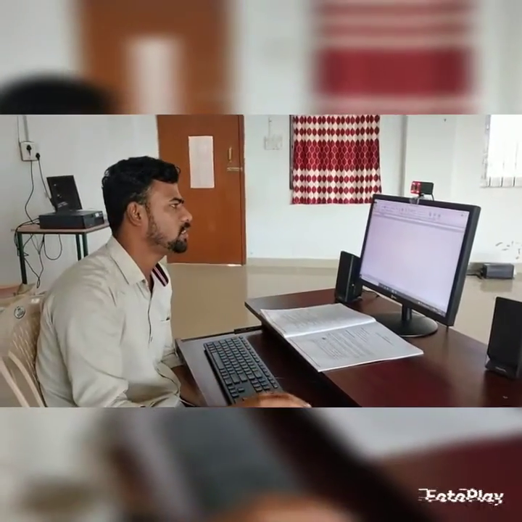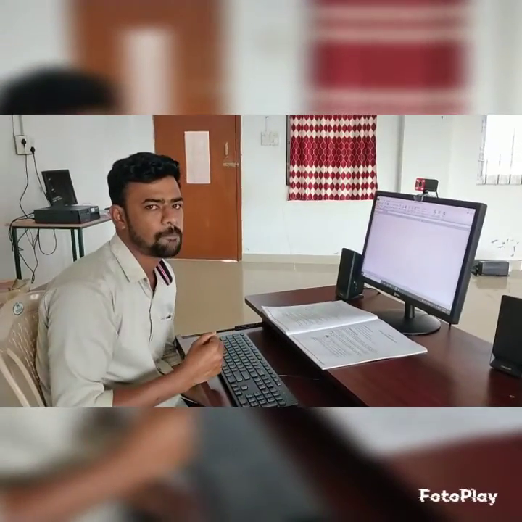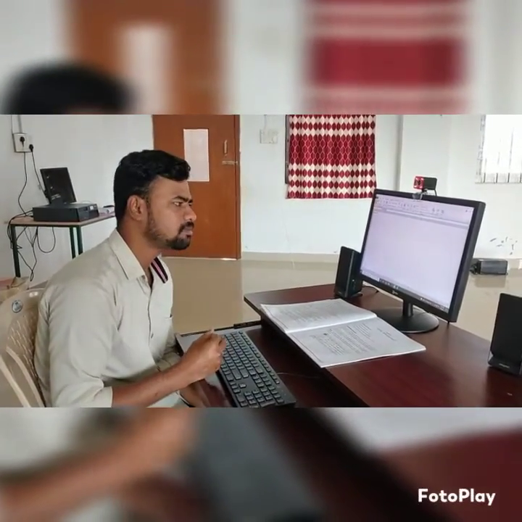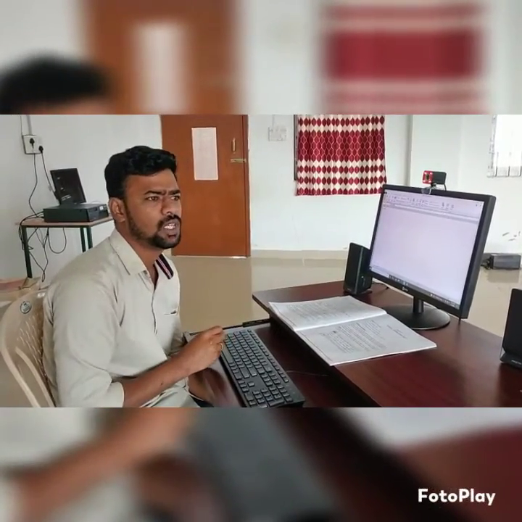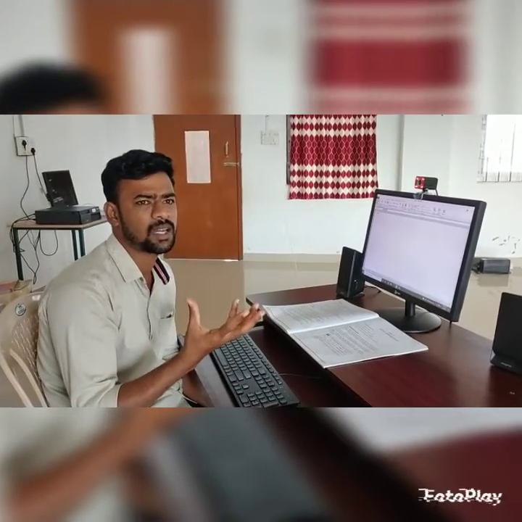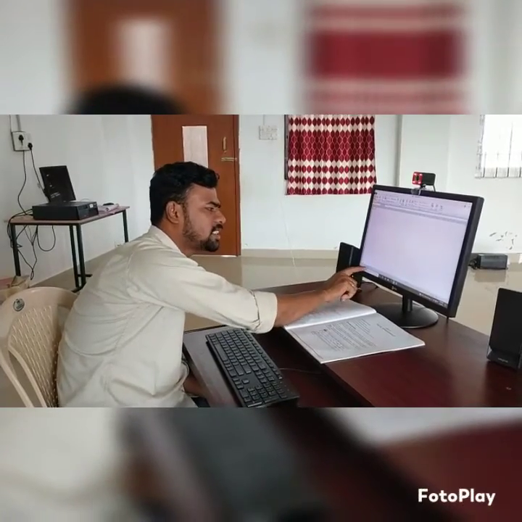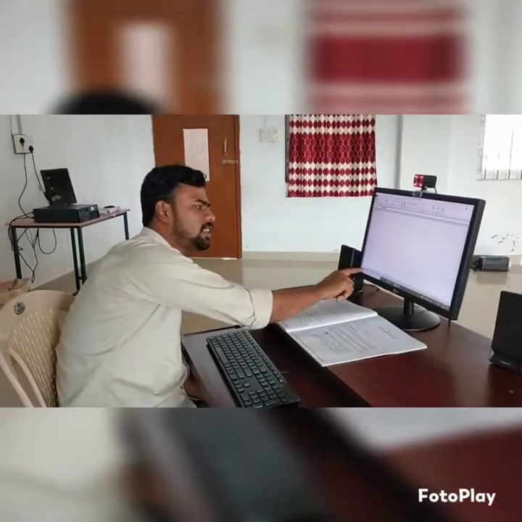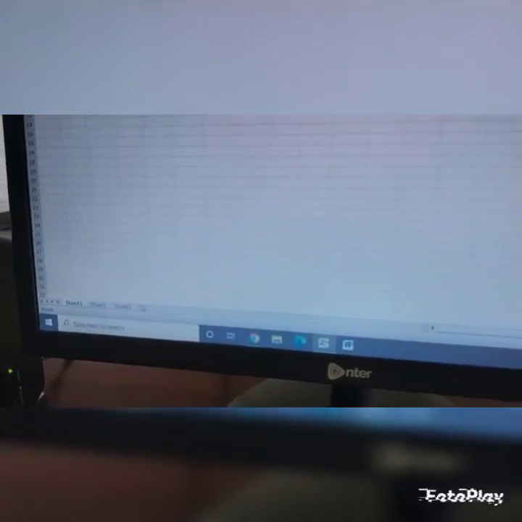This Excel is used for spreadsheets. What is another name for a spreadsheet? It is called a workbook. The workbook contains worksheets. In this Excel there are 3 default sheets: Sheet 1, Sheet 2 and Sheet 3. These 3 sheets are the default sheets of Excel.